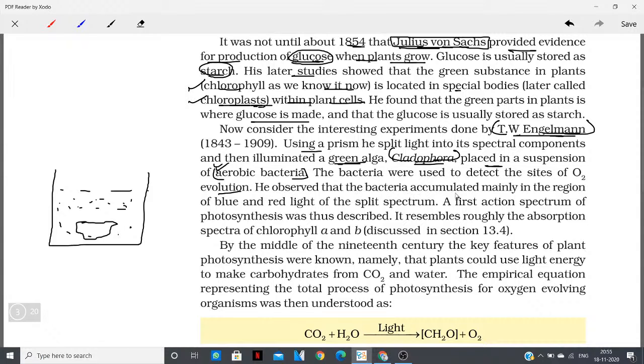He observed that the bacteria accumulated mainly in the region of blue and red light of the split spectrum.